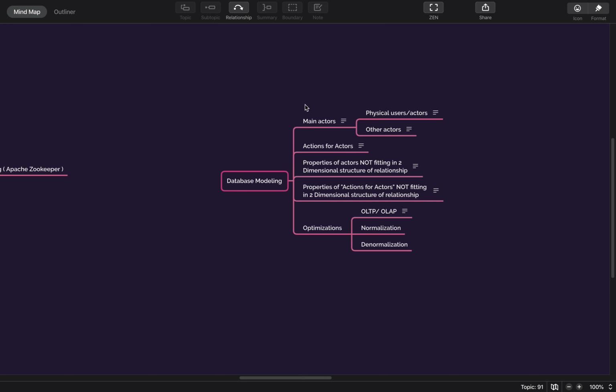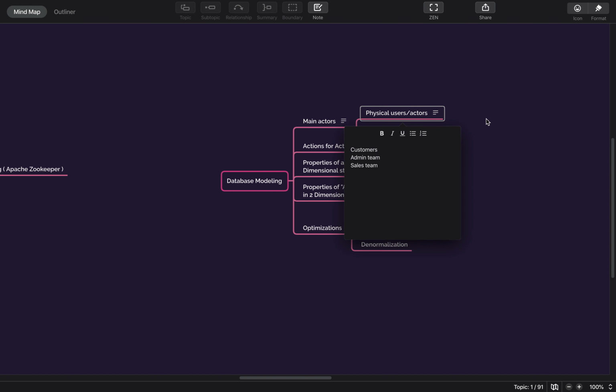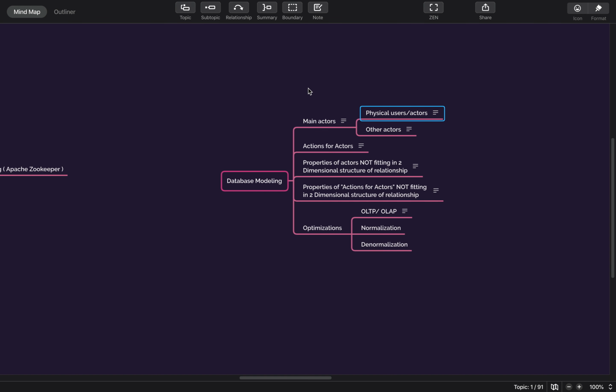So there are 4 important aspects that you need to think through. Let's say you have got a problem statement. In our case, we are talking about a system like a shopping mall where you are buying something.